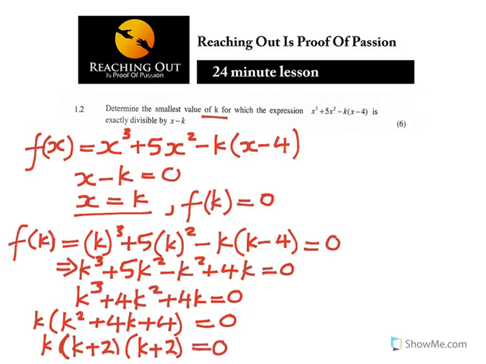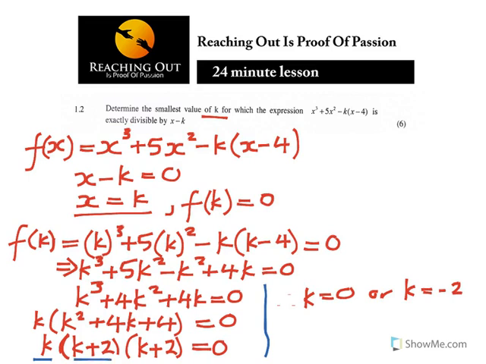Now, if I can divide my page so that I can finish it on this page. What do you notice there? You notice two values of k. Therefore, k is equal to 0, or k is equal to negative 2 twice. As you can see, either k is 0 or k plus 2 is equal to 0. In this case, k is equal to negative 2.